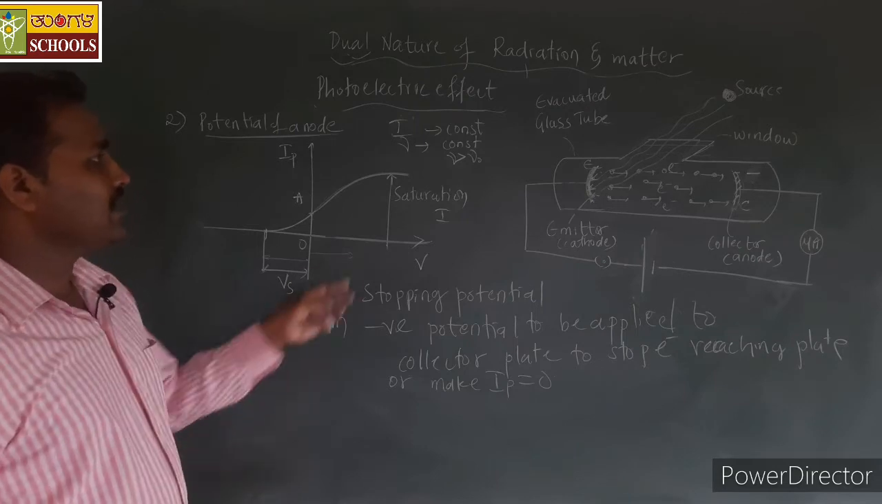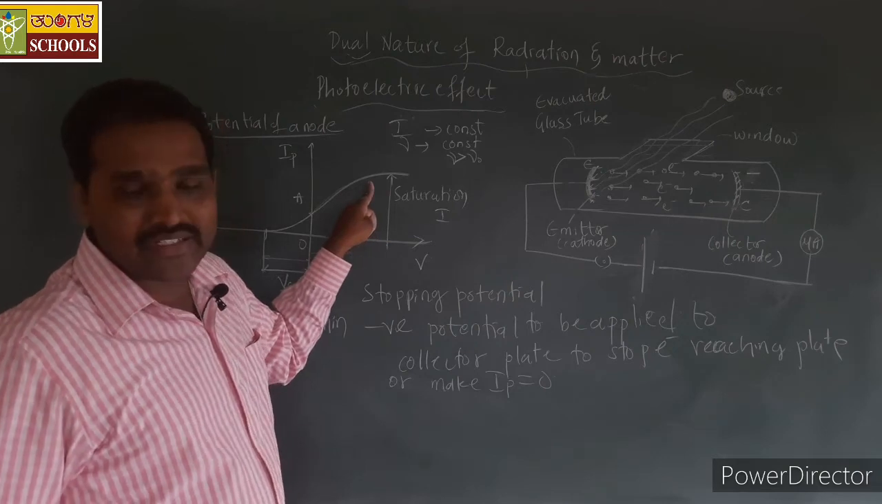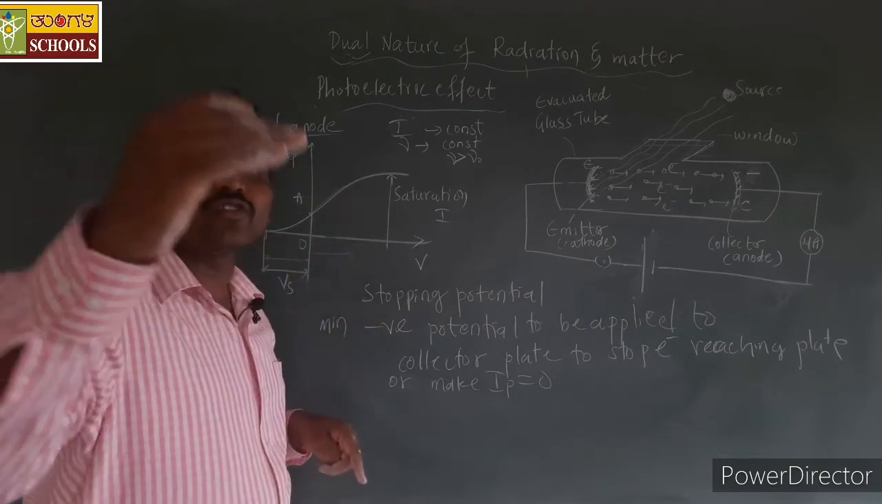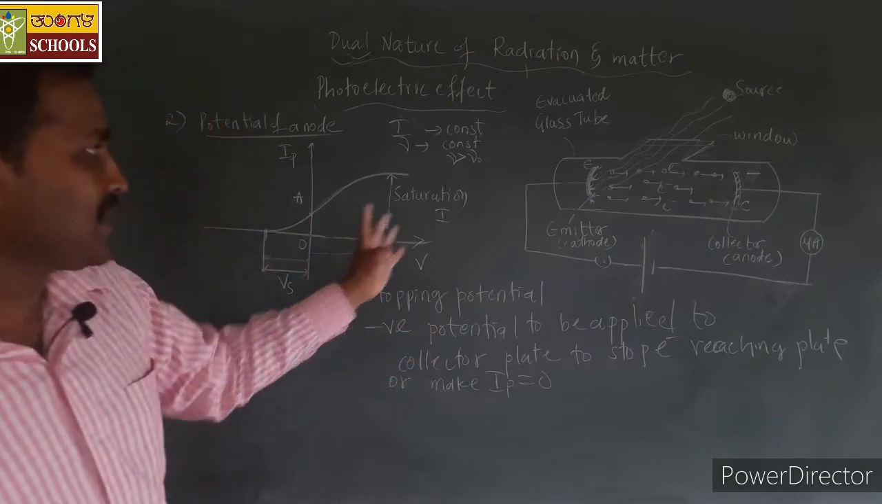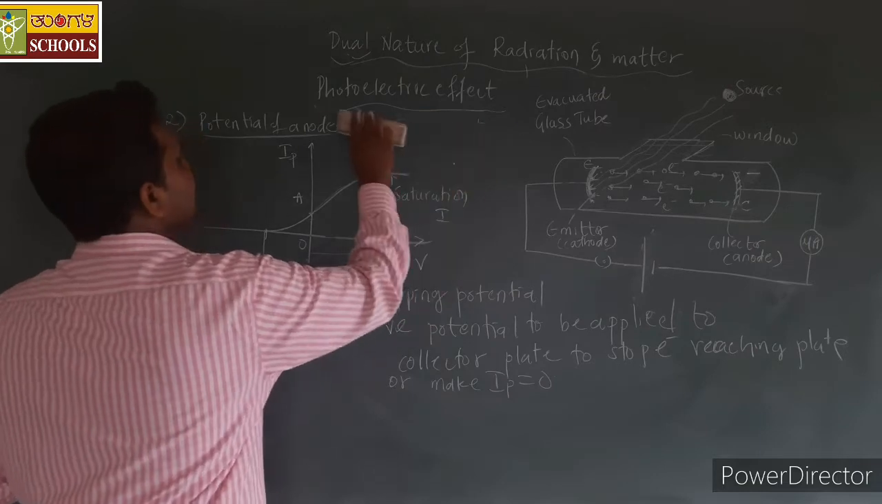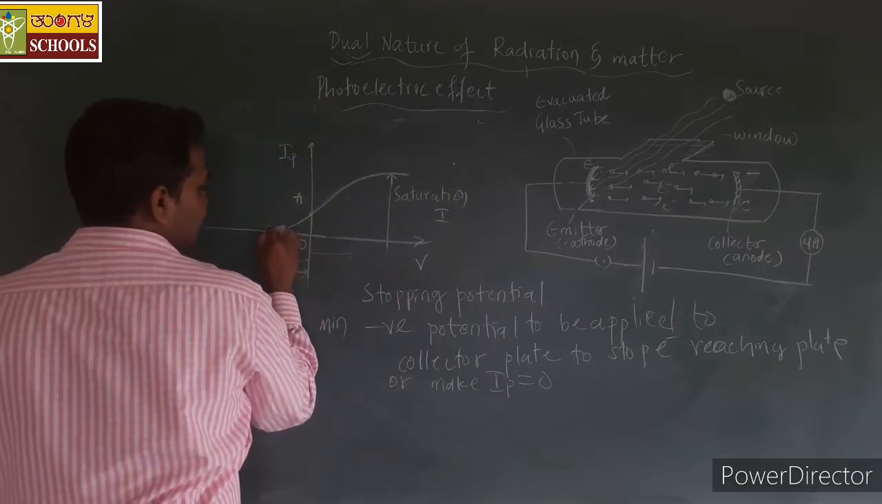Now this is for a given intensity of the light radiation. If the same experiment is repeated for different values of the intensity, then what happens here? Let us consider some three values of intensities.